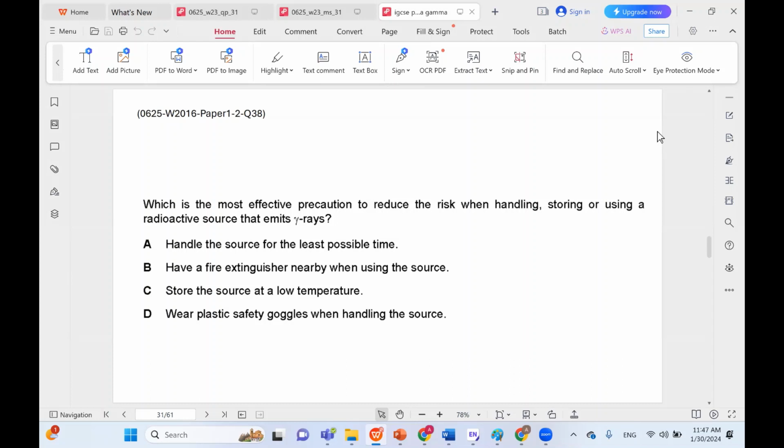Which is the most effective precaution to reduce the risk when handling, storing, or using a radioactive source that emits gamma rays? Handle the source for the least possible time. That's good. Fire extinguisher, not really. Low temperature, not really. Plastic safety goggles wouldn't really do anything. So lead, we need something like lead or concrete. So these are all incorrect, and the least possible time would be the most effective.